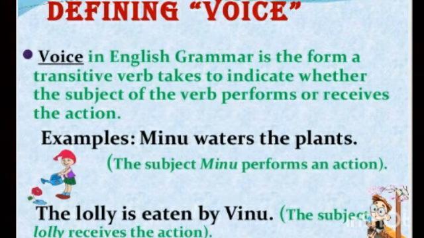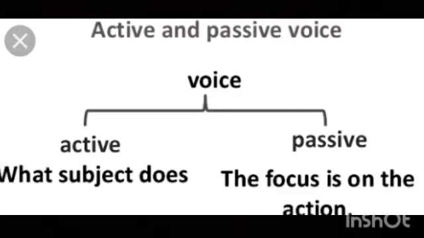So, voice is that form of the verb that denotes the action done or received by the subject. Now, the voice is categorized into two parts: active voice and passive voice. Active means what the subject does, and in passive, the focus is on the action.